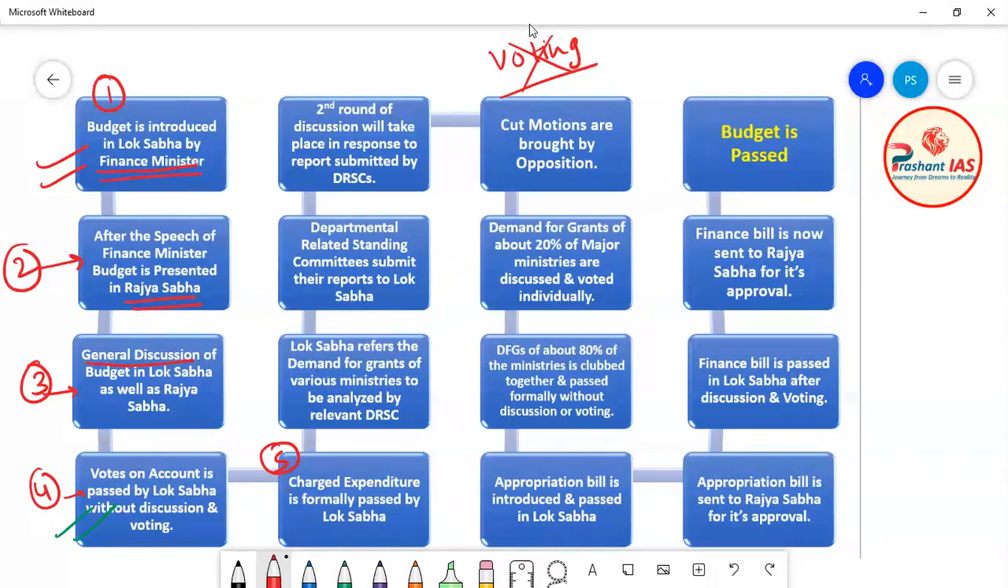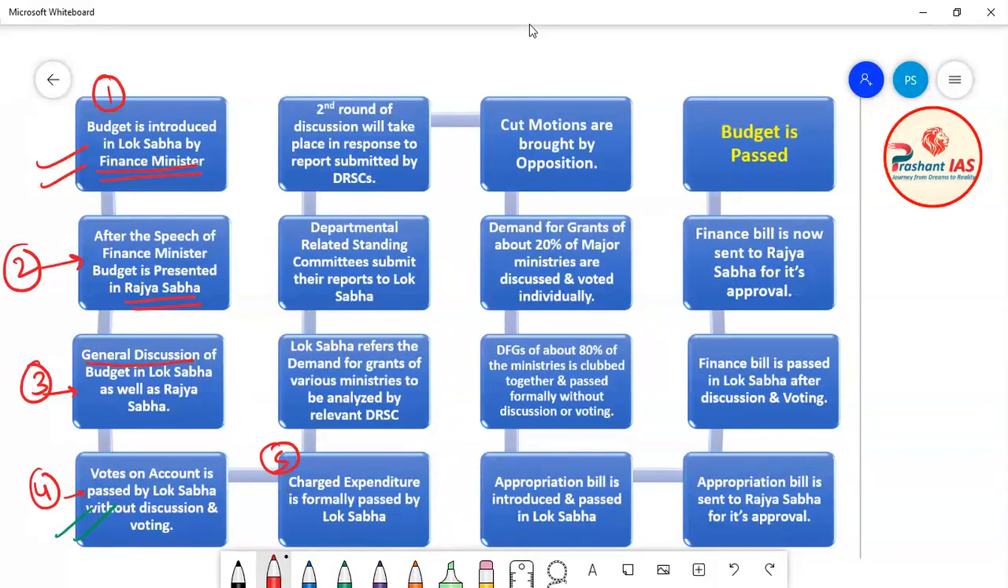There is no need of their approval, no need of voting in the Lok Sabha. So charged expenditure is formally passed by Lok Sabha means that they are passed without any voting in Lok Sabha.